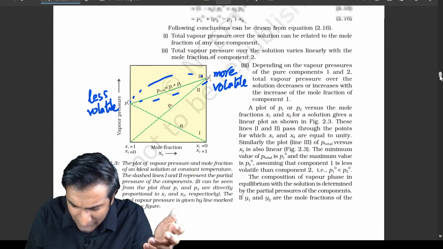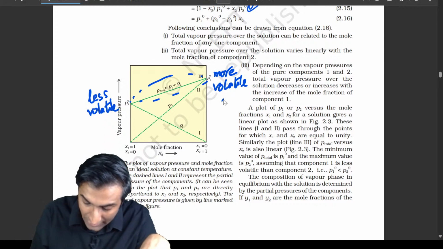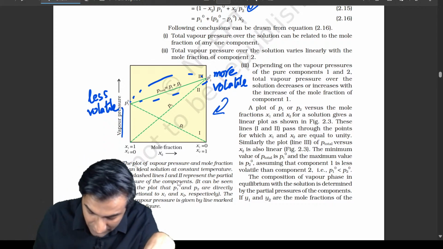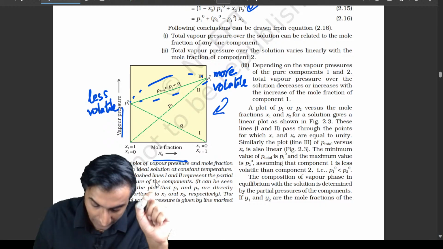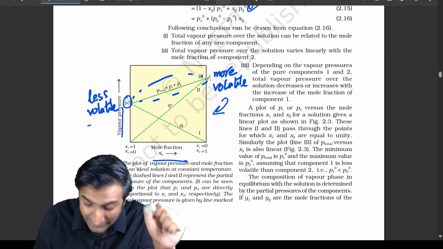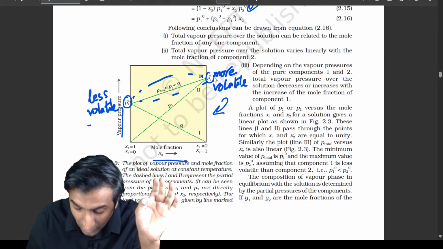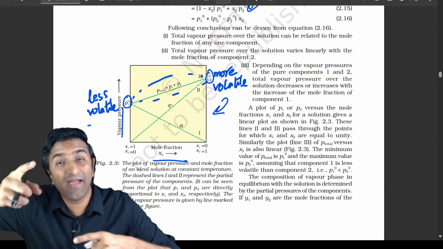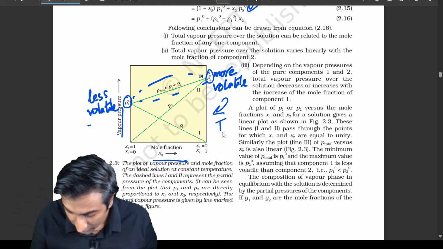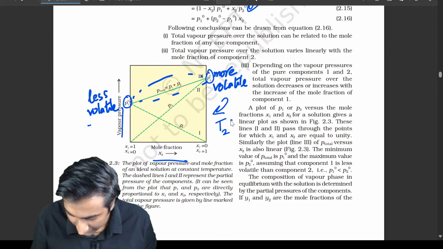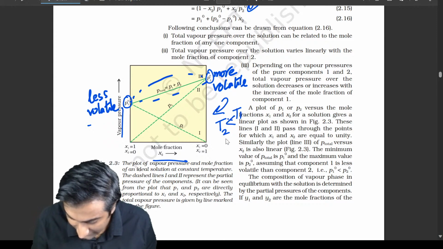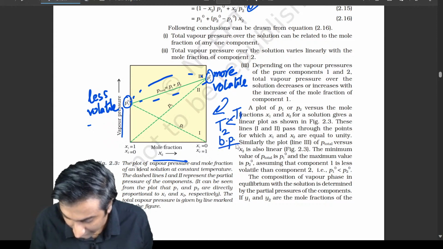So you get a couple of expressions, couple of equations, very doable. Overall आपको ये graph मिलता है where you're plotting vapor pressure versus mole fraction. Okay. Less volatile component वो है जिसका P naught कम है, more volatile ये है। अब अगर volatile ज्यादा है मतलब उसका जो है T2 is going to be lower than T1. What is T2 and T1? These are boiling points of these liquids.